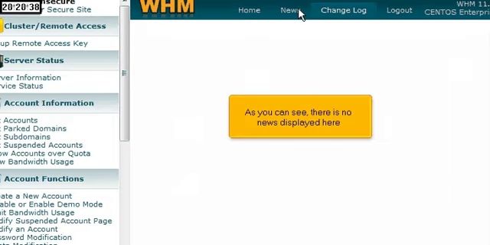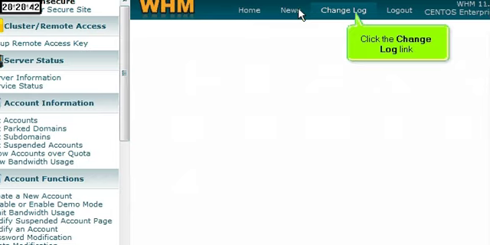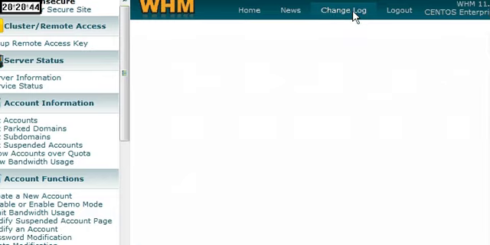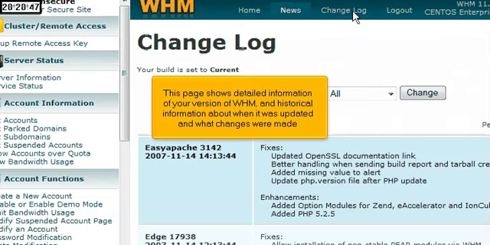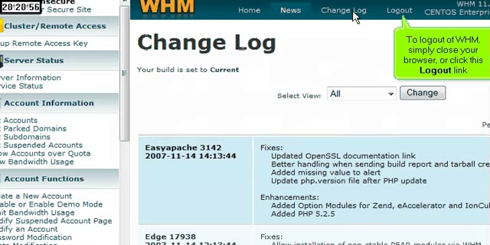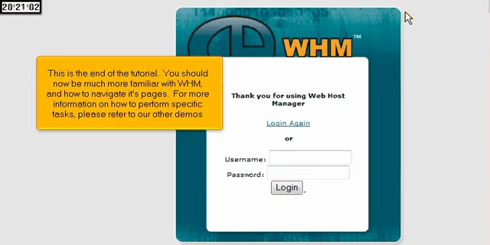As you can see, there is no news displayed here. Click the Change Log link. This page shows detailed information of your version of WHM and historical information about when it was updated and what changes were made. To log out of WHM, simply close your browser or click this logout link. This is the end of the tutorial. You should now be much more familiar with WHM and how to navigate its pages. For more information,